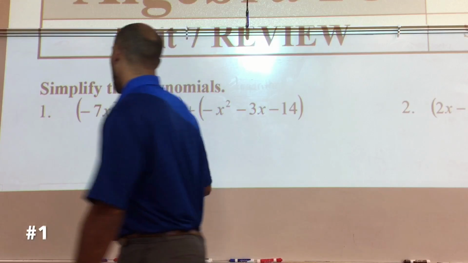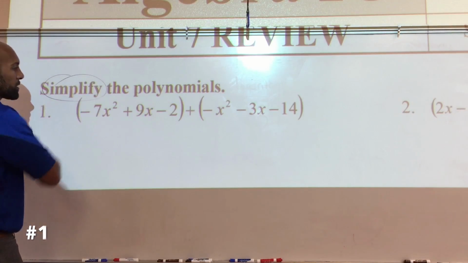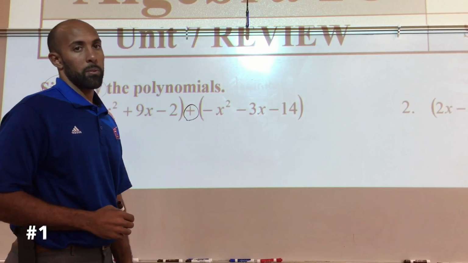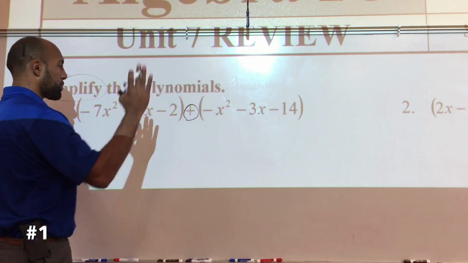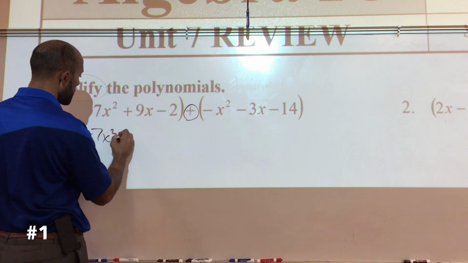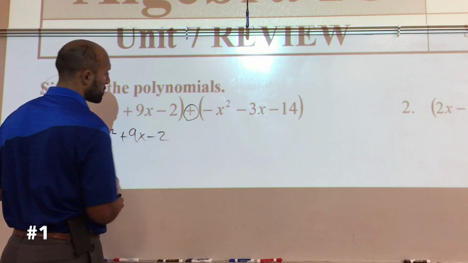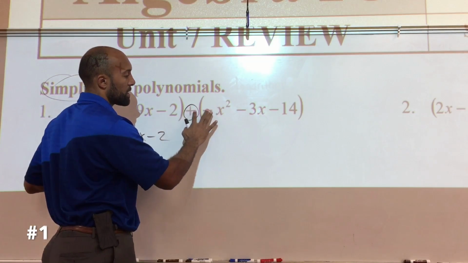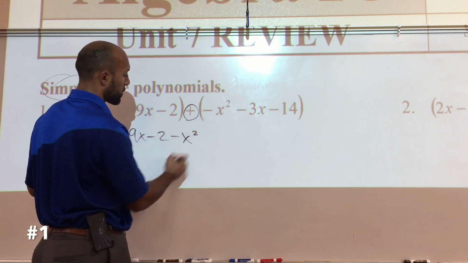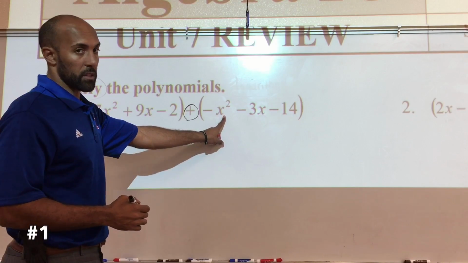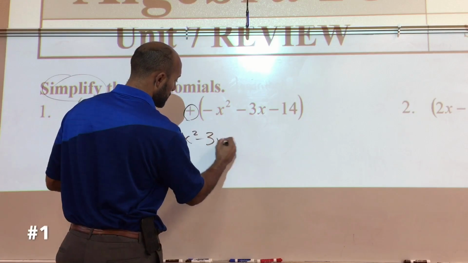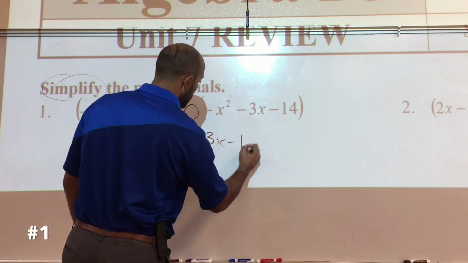Ready? Here we go. Now, if you're simplifying polynomials and between your parentheses you see a plus, plus means you're safe, you're good to go. You can take away the parentheses because nothing has to change. So all I'm going to do is rewrite this problem. Negative 7x squared plus 9x minus 2. Now remember, this sign is going to stay with the x squared, so it's not going to be plus, it's going to be minus x squared, because nothing changes here. We're just taking away the parentheses since this is plus, and that doesn't change anything. We're not multiplying. And this doesn't change as well. It's negative 3x minus 14.